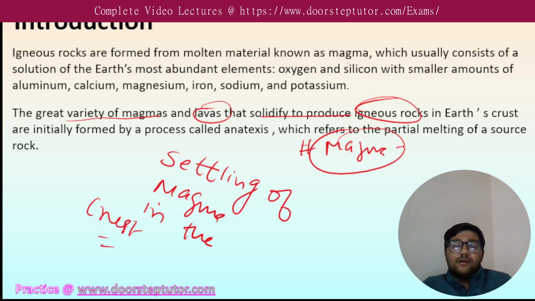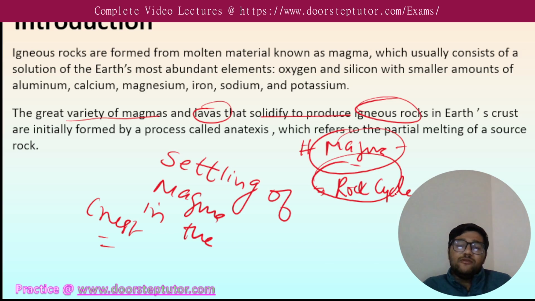When magma solidifies, it directly forms igneous rock, and igneous rocks are an integral component of the rock cycle, in which there are three important rocks: sedimentary, metamorphic and igneous. Sedimentary rocks are formed by the erosion and weathering of metamorphic or igneous rock. So ultimately the crustal rocks present on the earth's surface are directly or indirectly formed by magma itself. So magma is a very important term that we need to understand while studying petrology.